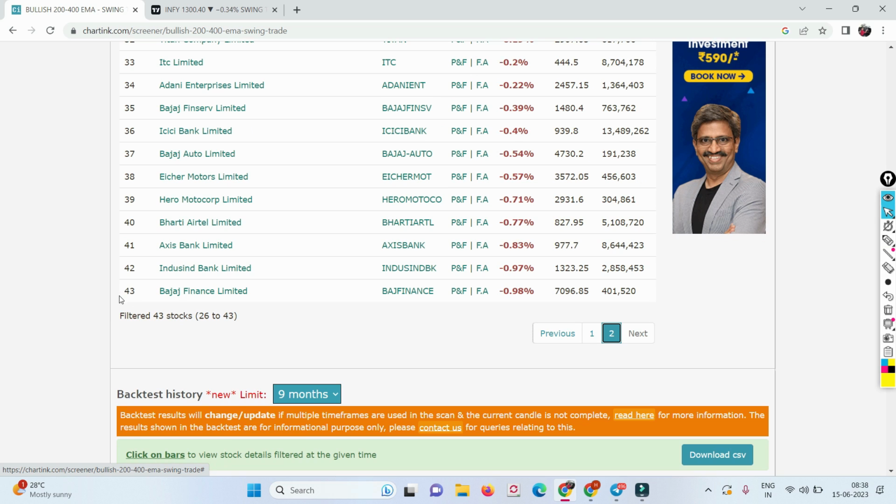So almost 43 stocks are above the 200 moving average, which, guys, again let me reiterate, might need to kiss the 200 moving average. Got it? Because I'll show you many examples now. Maybe this stock is way above the 200 moving average. Maybe the 200 moving average is going like this, but the price is here.